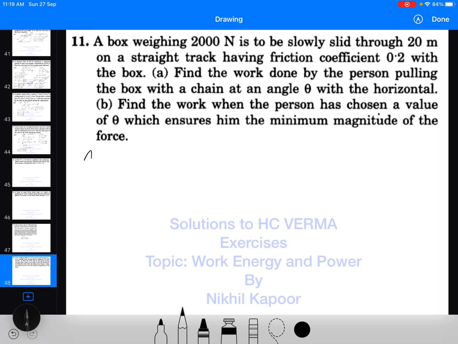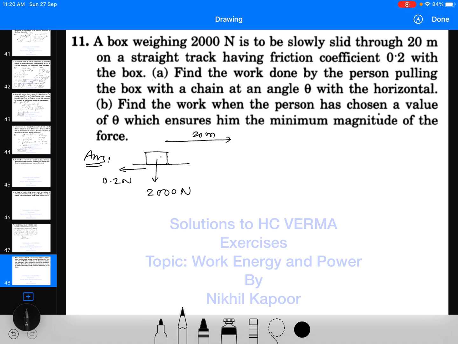With the 11th example, what is said here is: a box weighing 2000 Newton is to be slowly slid through 20 meter on a straight track. Okay, so this is the box which has to be slid through a distance of 20 meter along the straight track, which has a coefficient of friction of 0.2. So while sliding, the friction will act as mu into n. The weight of the block is 2000 Newton, mg.